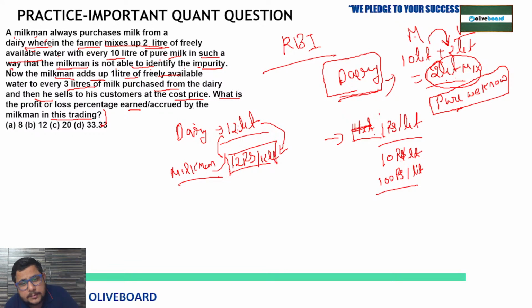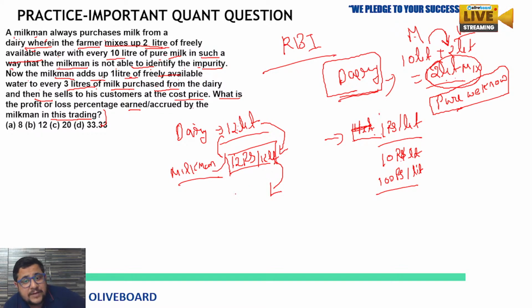Now he is going to sell this milk, but there is something else, right? There is a thing which he is doing. Now the milkman adds 1 liter of freely available water to every 3 liter of milk purchased from the dairy.